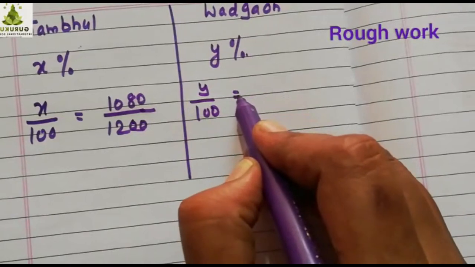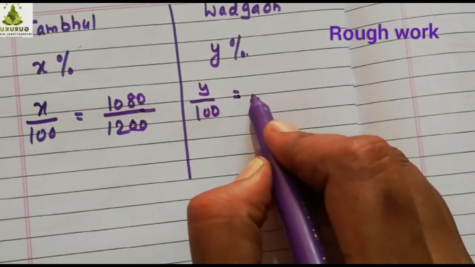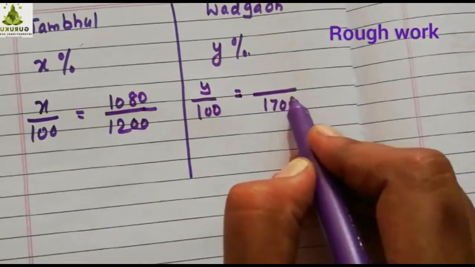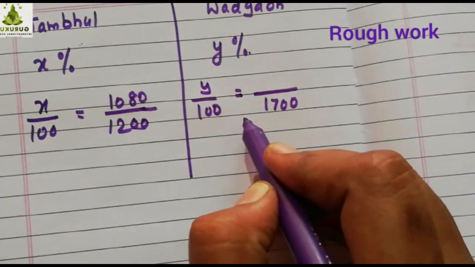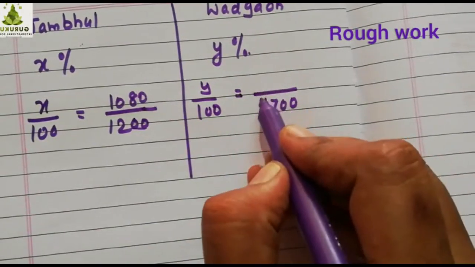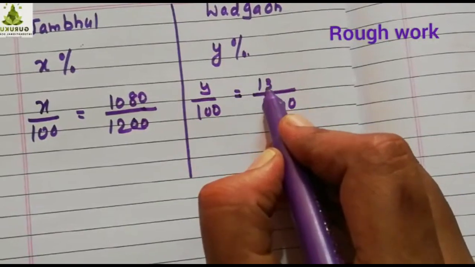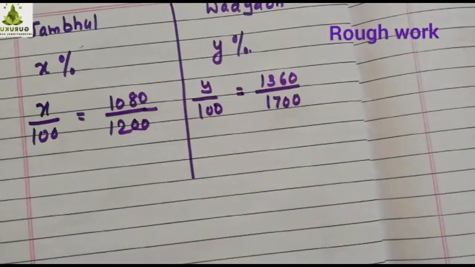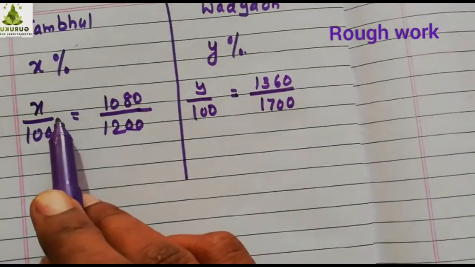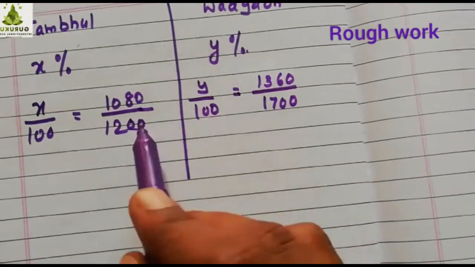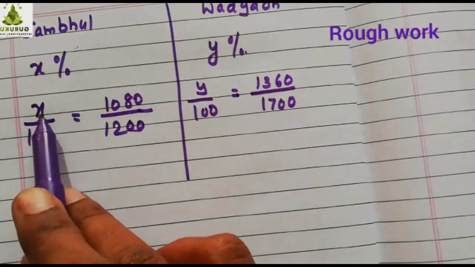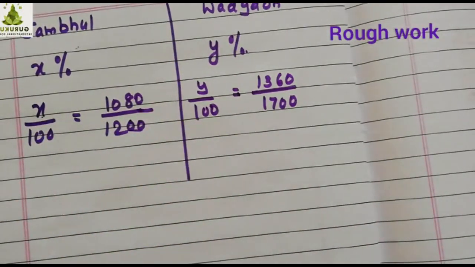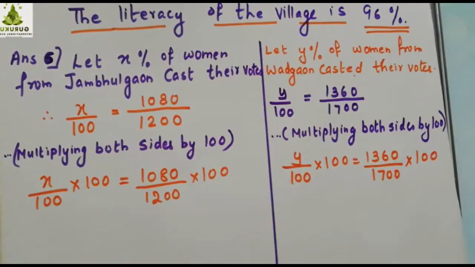That is equivalent to, now what about Vadgaon? What is given? How many women in all in that village? 1700 women in that village. Out of 1700, how many went for voting? 1360. Now you got this, you know how to do the calculation. Multiply both the sides by 100 and this gets cancelled and you can find the value for X and Y. Is this clear? Now let's go for writing the statements. Copy down the statements now.